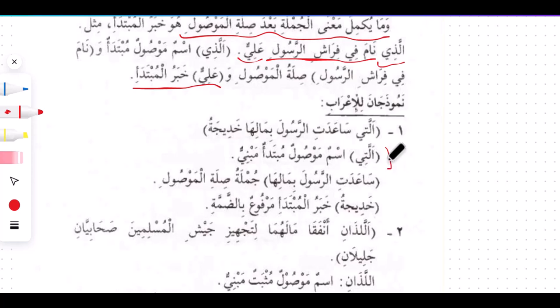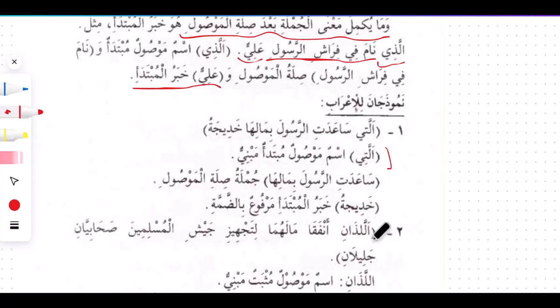التي ساعدت الرسول بمالها خديجة. التي اسم موصول مبتدأ مبني. Whenever we say التي, what we refer to is going to be اسم موصول مبتدأ مبني. ساعدت الرسول صلى الله عليه وسلم بمالها. This is the جملة صلة الموصول. So this is going to be the sentence of the connector to the relative pronoun. خديجة. خديجة is خبر المبتدأ مرفوع بضمة. So which is what we have explained earlier.